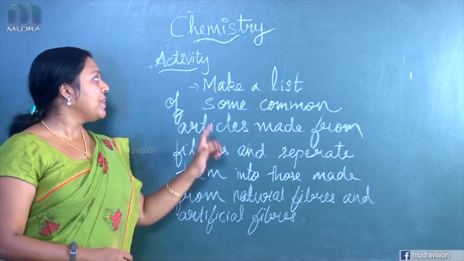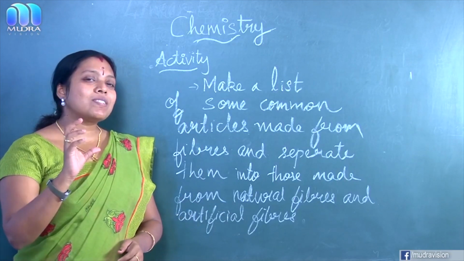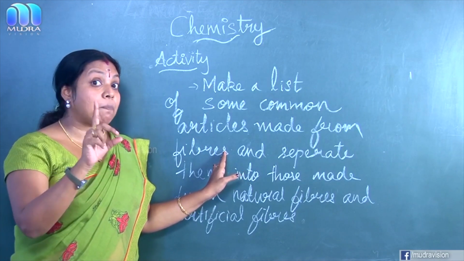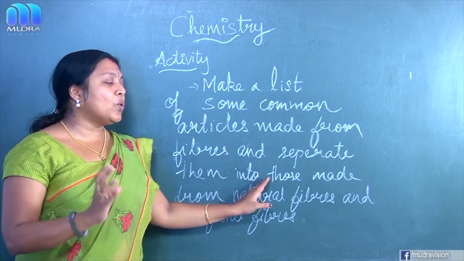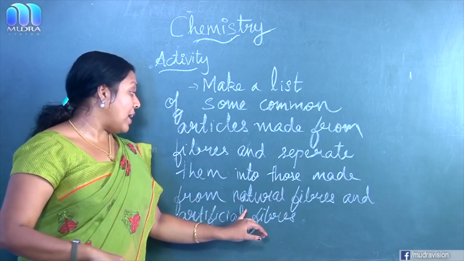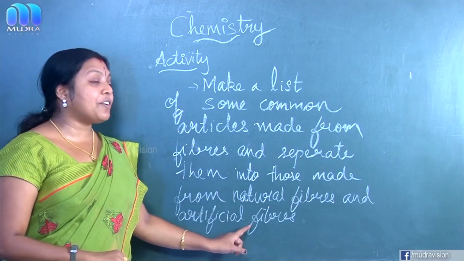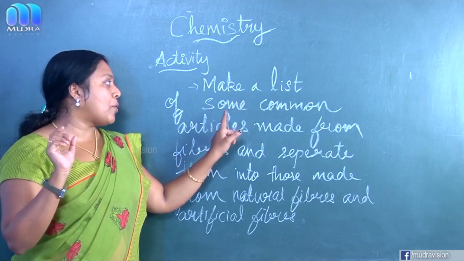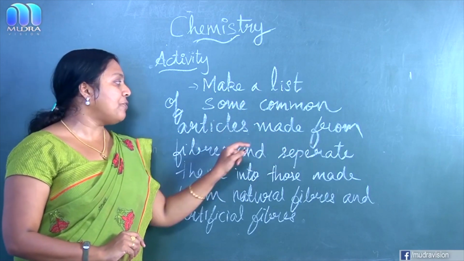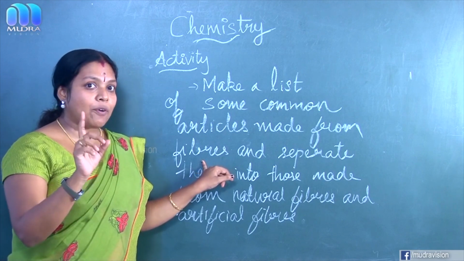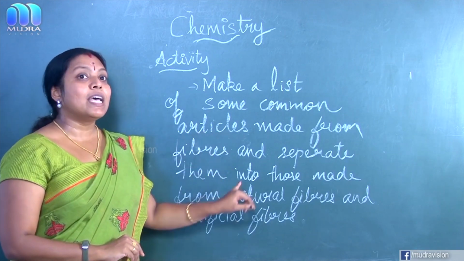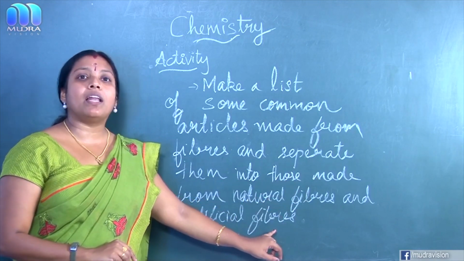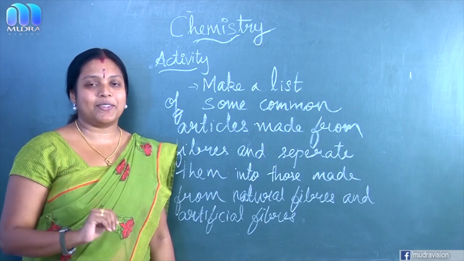So, one activity for you: you have to prepare a list of some common articles made from fibers, and you have to separate them into those made from natural fibers and artificial fibers. Listen, you have to prepare a list of some common articles which are made from fibers, and separate the items into those made from natural fiber and artificial fiber. Clear? Okay. Thank you.